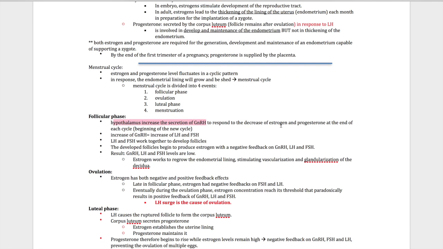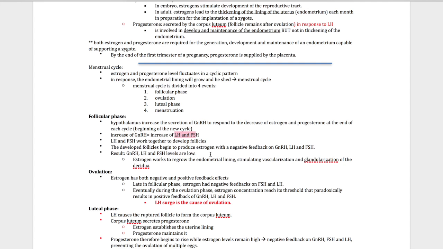In this phase, there's low estrogen and progesterone, so you need a high level of estrogen and progesterone for thickening of the endometrium and for maintaining it, right? So the hypothalamus senses the decrease of estrogen and progesterone, so it secretes GnRH. And GnRH increases LH and FSH, like we talked about. This is from the anterior pituitary gland, right? And LH and FSH work together to develop follicles.